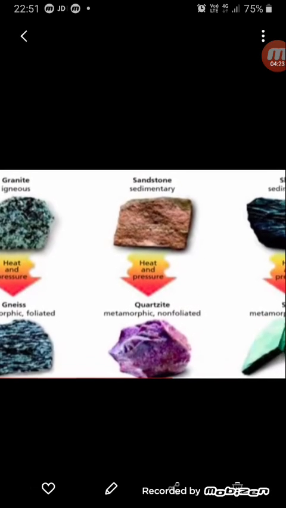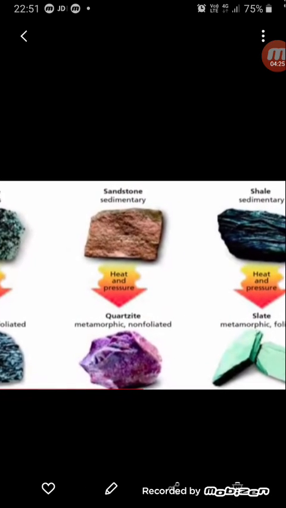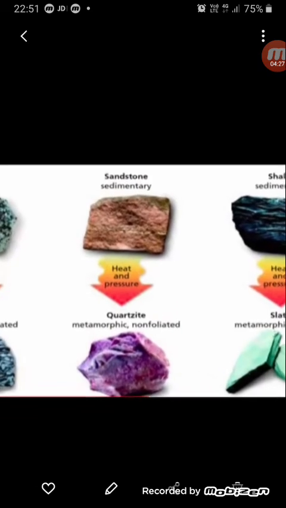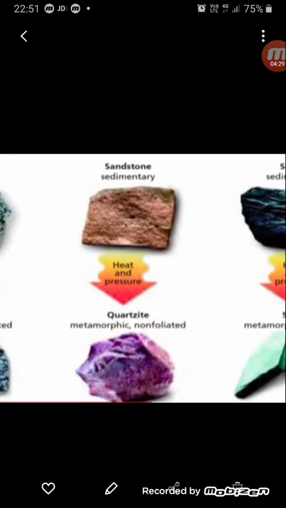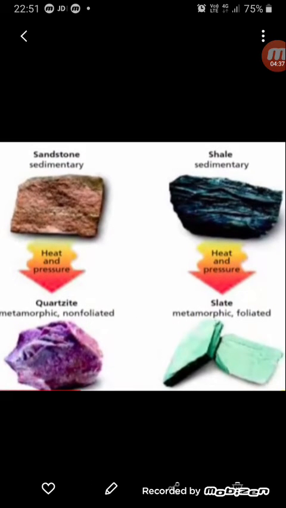In the second one, you can see sandstone, which is a sedimentary rock. With heat and pressure, it changes into quartzite. It looks totally different from sandstone, and it becomes quartzite, which is a metamorphic form of sandstone. In the third one, you can see shale, which is a sedimentary rock. With heat and pressure, it turns into slate, which is a metamorphic rock.